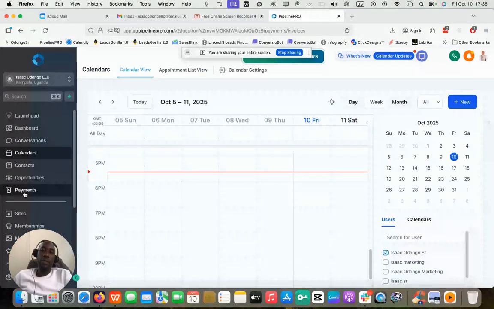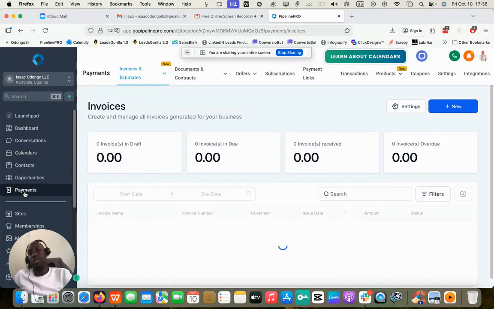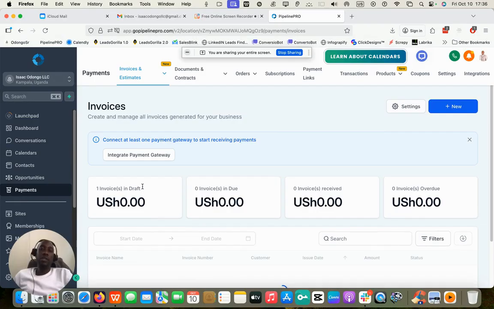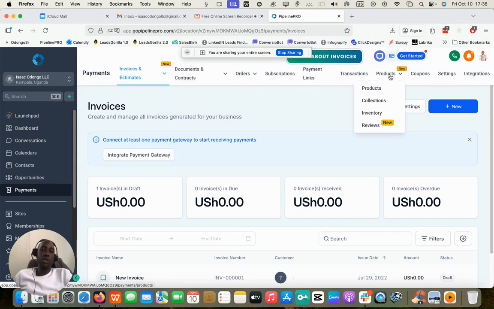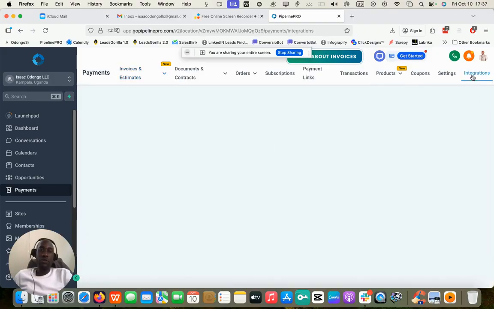You have payments, which covers not just invoices, but also documents and procurement, which you can also design within the same. You can also track orders, transactions. You can do a product inventory, collections, whatever it is, get reviews from customers, coupons, and of course the payment integrations here, which you have PayPal, you have Stripe, you have Authorize.net. If you are into e-commerce, this would also be a very interesting software to work with, okay?